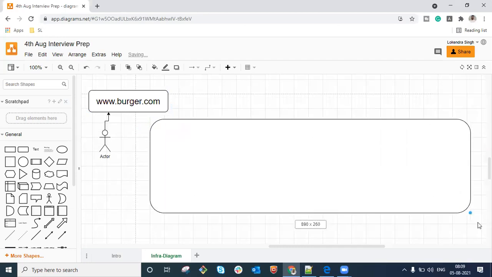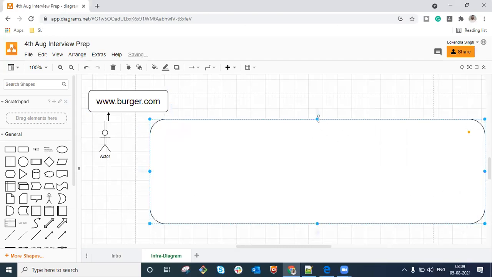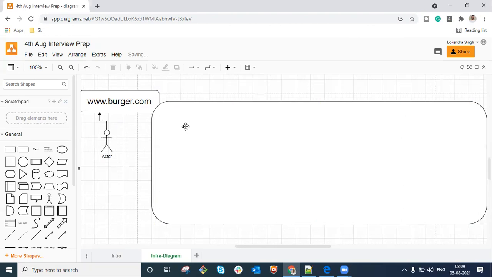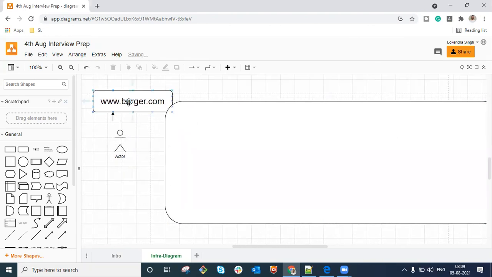So this is the agenda of today's session, and let us begin with it. Guys, if you have any question in between, you can ask. You are always free to ask questions. As soon as a person enters the domain name into a browser, what happens? Is there anyone who can help me with that? Anyone?